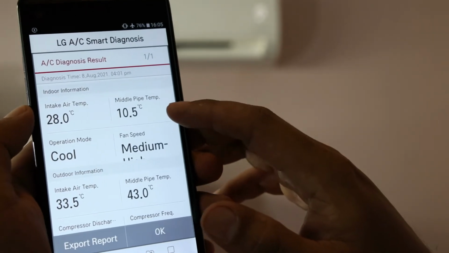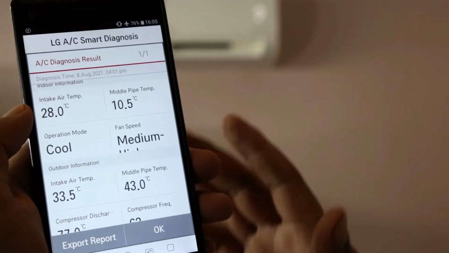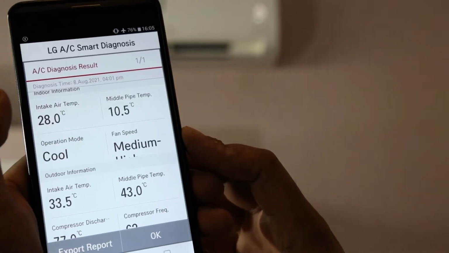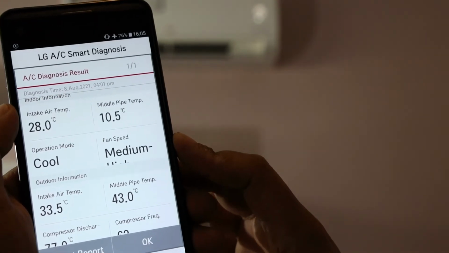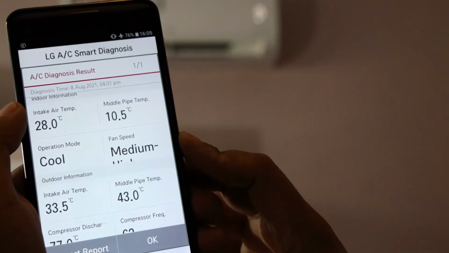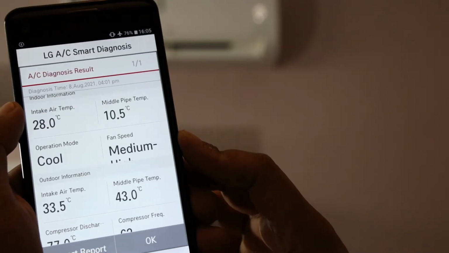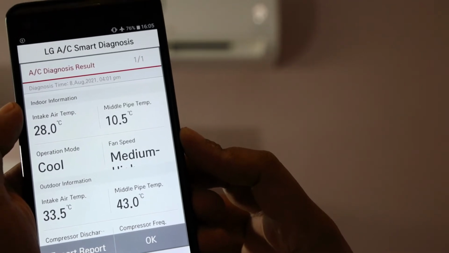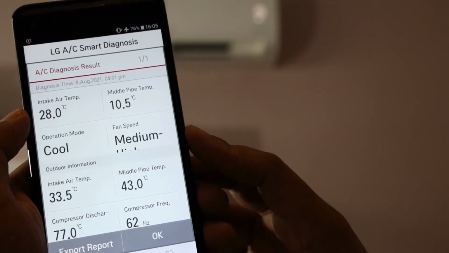Continue: mid-joule pipe temperature. That means the indoor unit has an evaporator, so we have a sensor inside the evaporator. Standard is 10, now 10.5. Sometimes it goes up 5 degrees to 15, and sometimes it goes down 5 degrees to 5. So standard 10, it can be 15 or 5. It depends on the season, hot or cold. So that is good data.